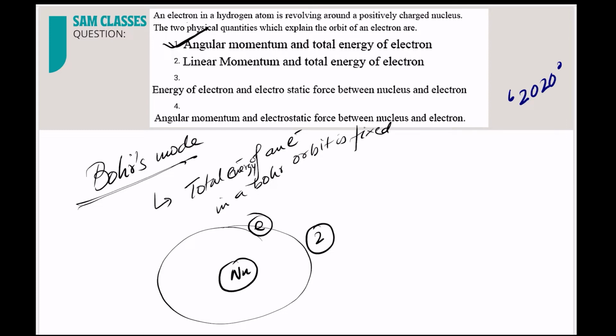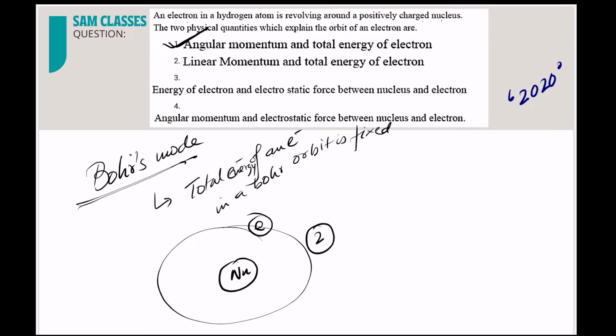Again, understand, an electron in the hydrogen atom is revolving around a positively charged nucleus. So there are two physical quantities which explain the orbit. First thing is the angular momentum. It is explaining that the orbit has a quantized angular momentum. And the second thing is, what is it telling? The total energy of the electron in an orbit remains the same.